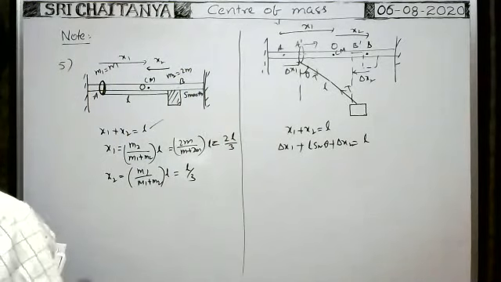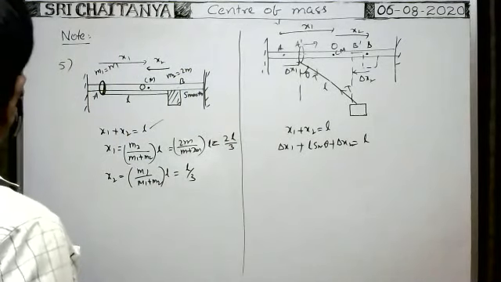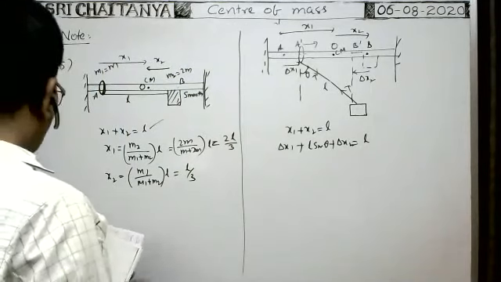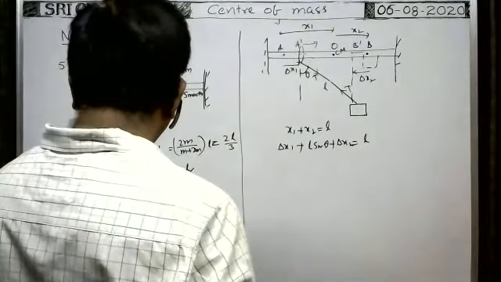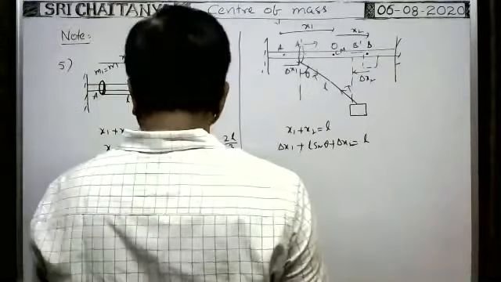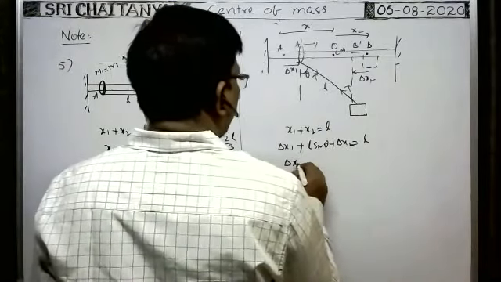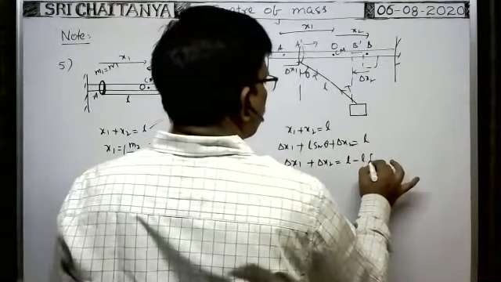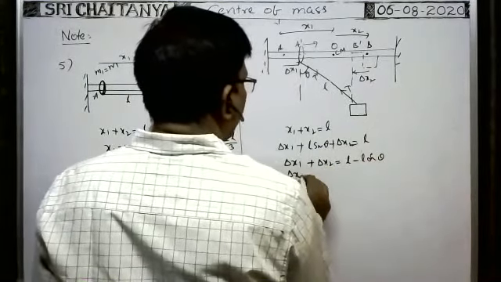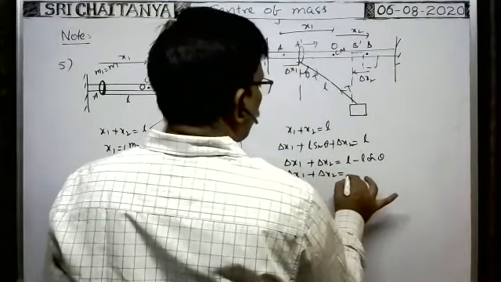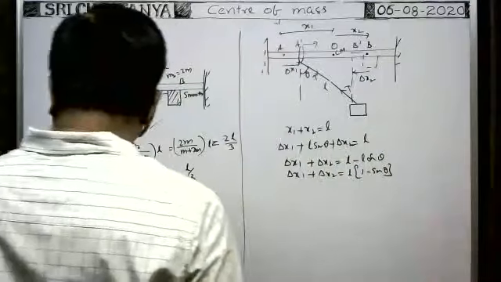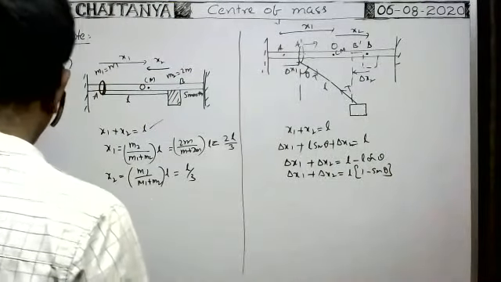Okay, therefore what about the velocity? What about the velocity of the bodies? We have to find. Okay, from this, delta x1 plus delta x2 is equal to L minus L sin theta, or delta x1 plus delta x2 is equal to L of 1 minus sin theta. Okay.